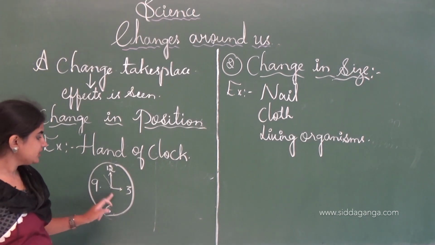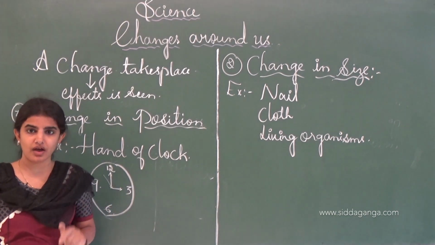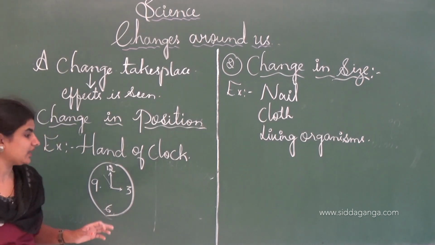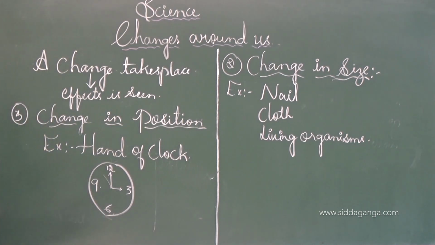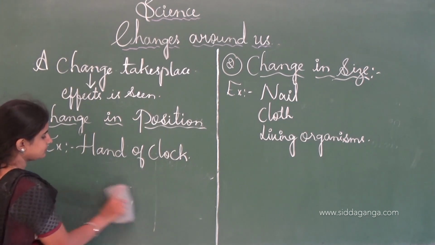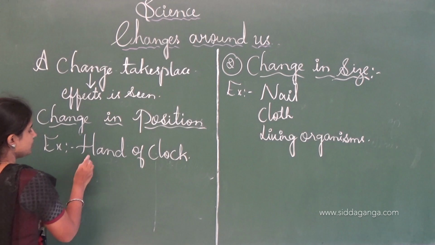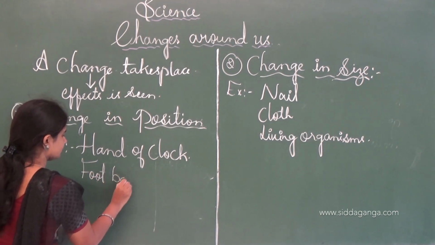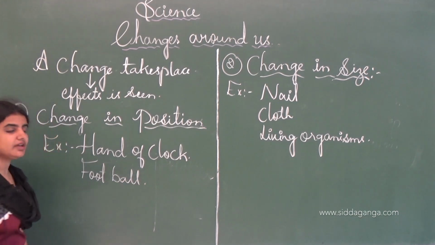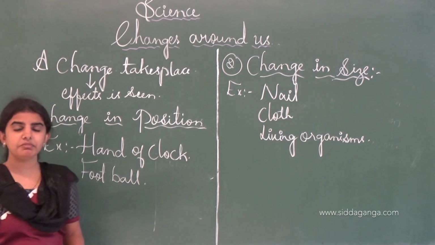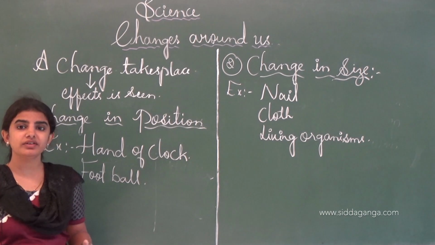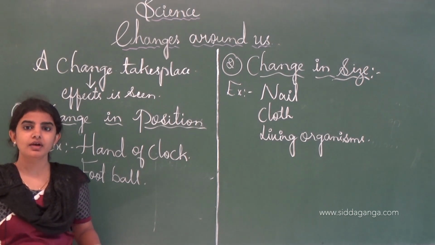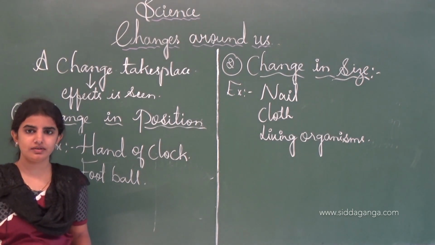See, this is how changes take place in our routine life, we can see that. This is one of the examples of the change in the position. And one more example is there, football. See, by playing the game of football, the ball changes its place by moving it with the foot.